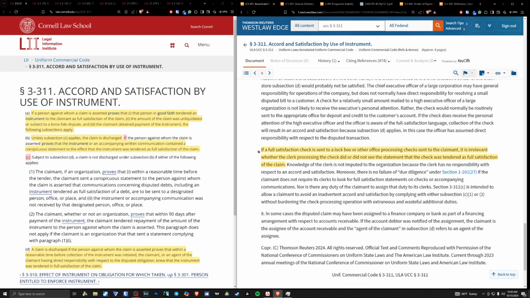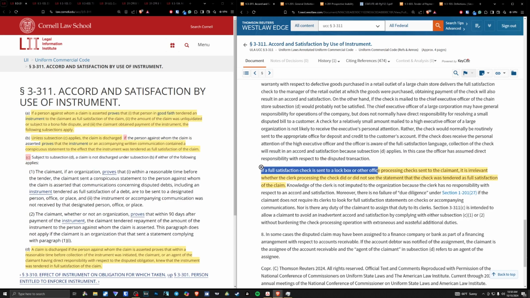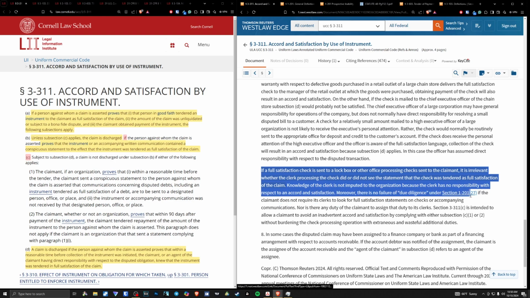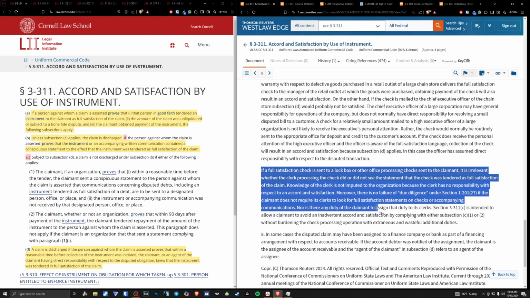And last thing is, if a full satisfaction check is sent to a lockbox or other office processing checks sent to the claimant, it is irrelevant whether the clerk processing the check did or did not see the statement that the check was tendered in full satisfaction of the claim. Knowledge of the clerk is not imputed to the organization because the clerk has no responsibility with respect to an accord and satisfaction. Moreover, there is no failure of due diligence under Section 1-201 if the claimant does not require its clerks to look for full satisfaction statements on checks or accompanying communications, nor is there any duty of the claimant to assign that duty to any of its clerks.